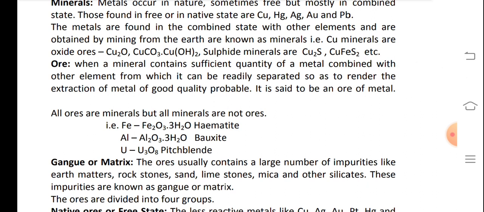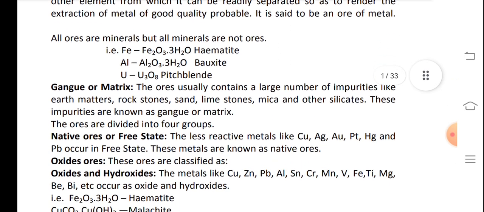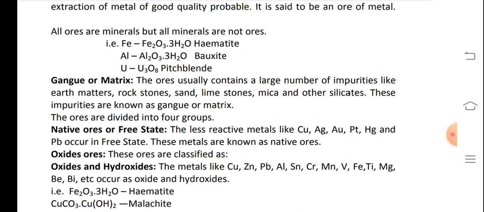That is Fe2O3.3H2O hematite, Al2O3.3H2O bauxite, U3O8 pitchblende. Gangue or matrix. The ore usually contains a large number of impurities like earthy matter, rock stones, sand, limestones, mica and other silicates. These impurities are known as gangue or matrix. The ores are divided into four groups: native ores or the free state.